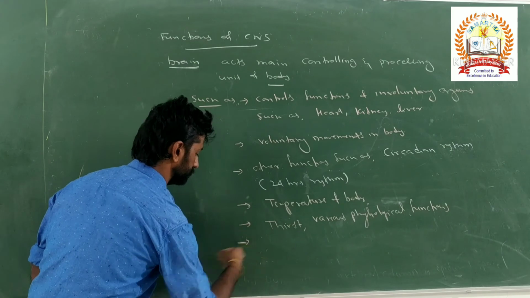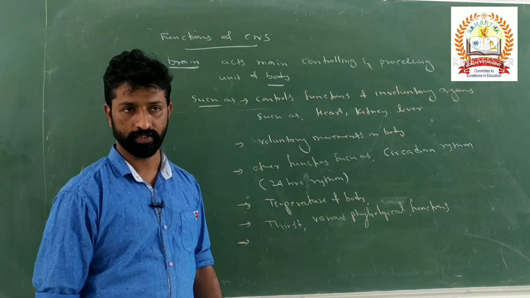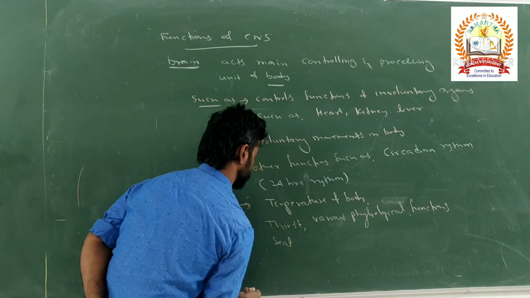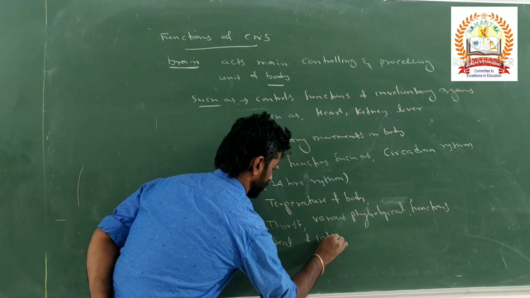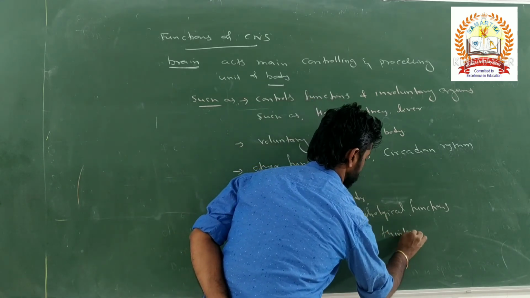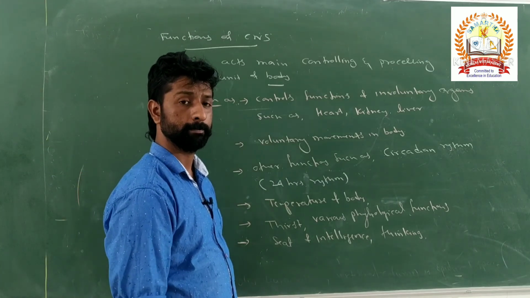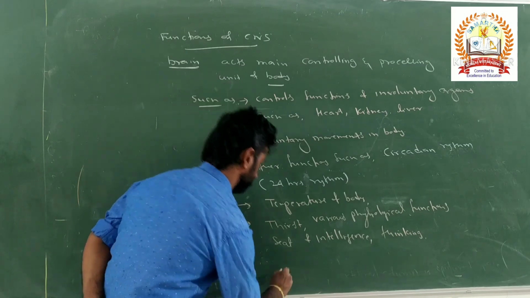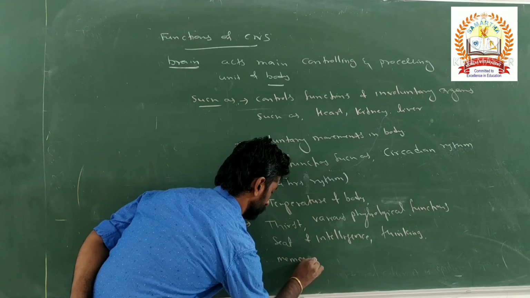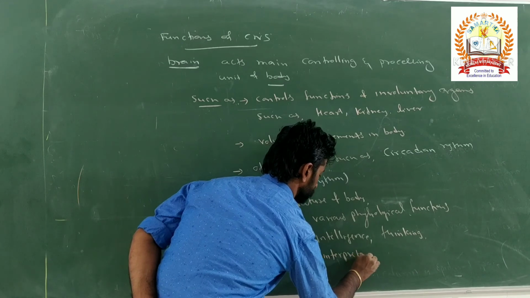Along with that, the brain also acts as the seat of intelligence. It acts as the site of intelligence: thinking capacity, memory, and interpretation.